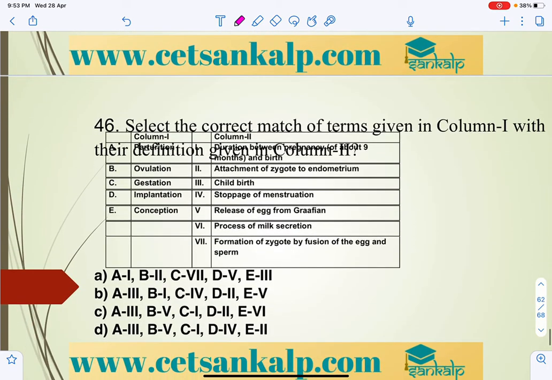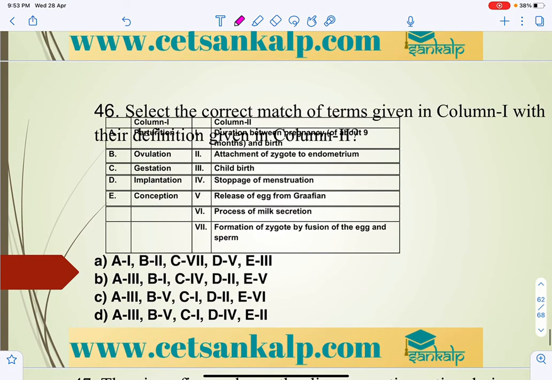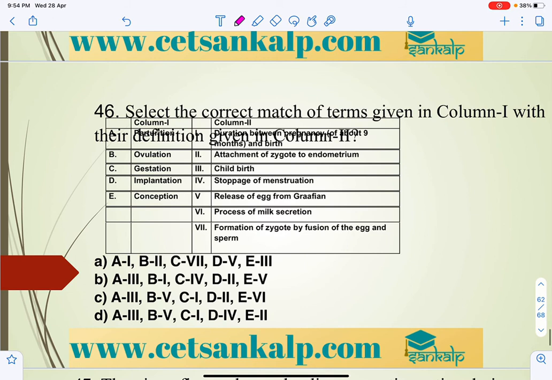Next. So this is parturition. I will write it because it gets clubbed with a question. Select the parturition.